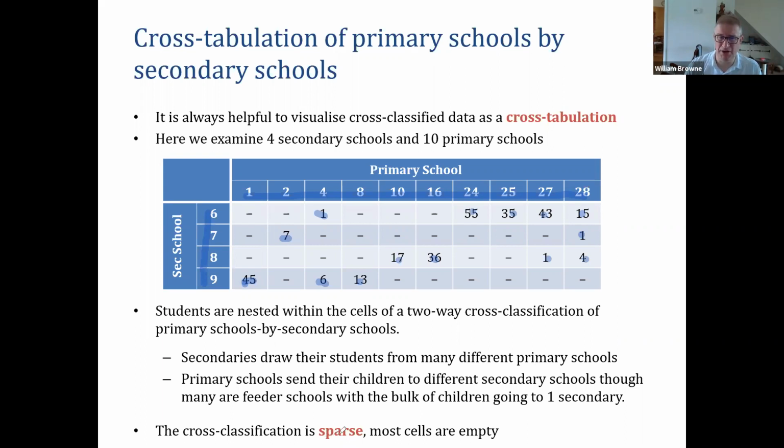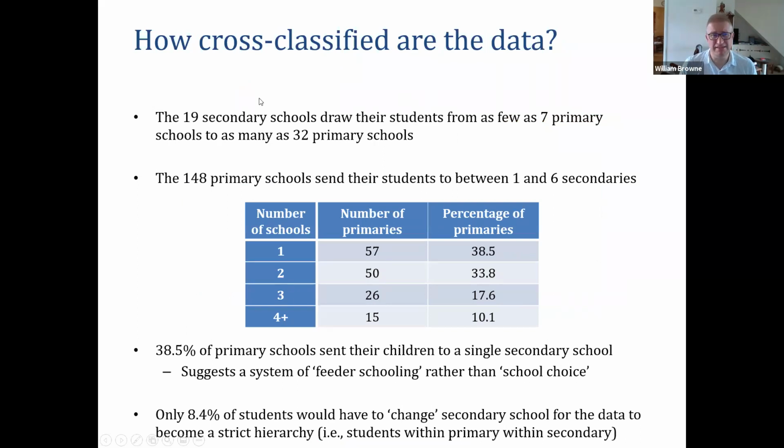In actual fact, we'd call this data sparse because you can see that lots of the cells here are empty. Now, this is very different from some cross-classified examples that you might see where that's not the case. So how cross-classified in practice are these data? If we look at them from a secondary school perspective, the one secondary school we could find has only 7 primary schools giving it all of its pupils, whereas the one with the most variety has 32 of the primary schools giving its pupils. Never all 148; 32 is the most we've got sending into 1 secondary.